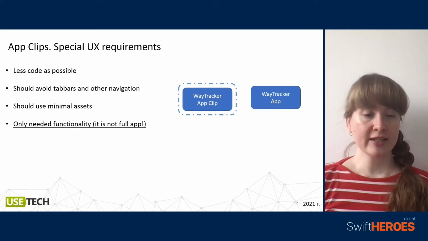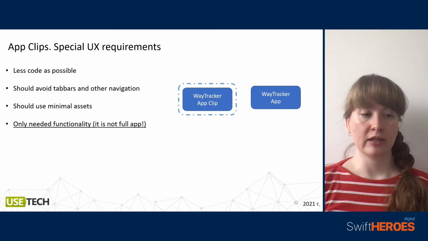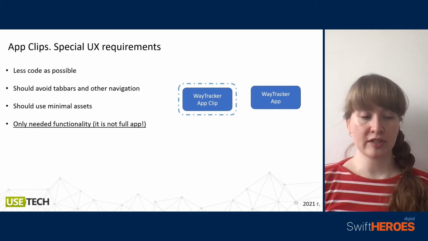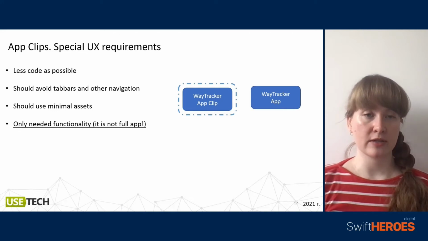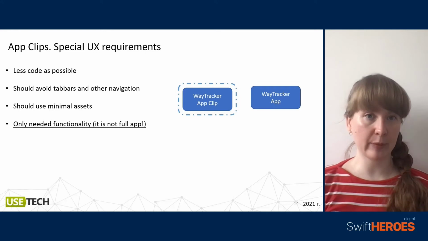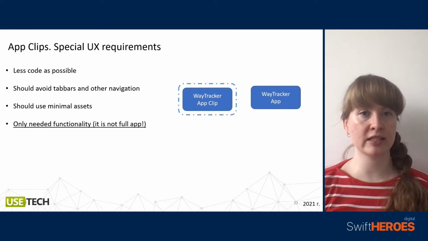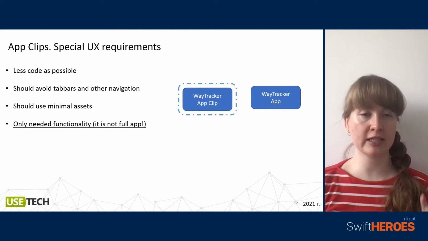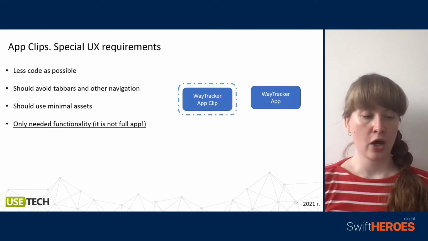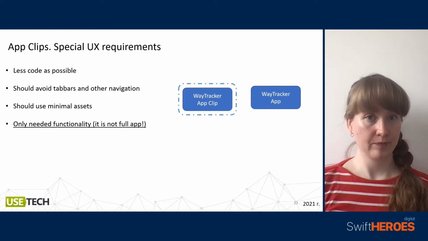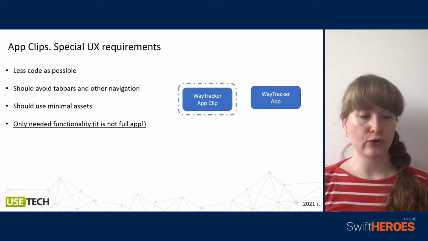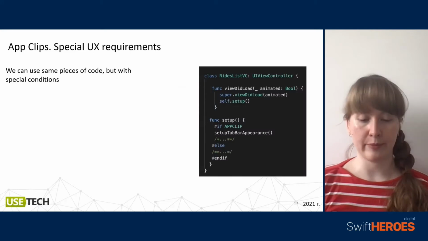So while developing our AppClips, we need to put in as little code as possible. We should avoid tab bars and other navigation because it is a blank, a template for a big application, but we should provide only direct functionality, minimal functionality for the specific task. We should use minimal assets because of size, and yes, it should be only the needed functionality, it's not a full app.